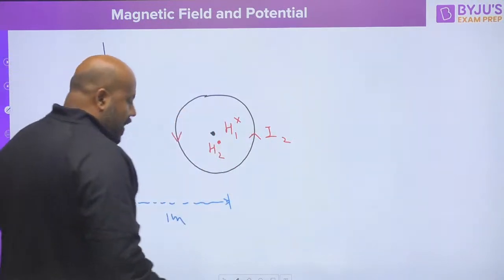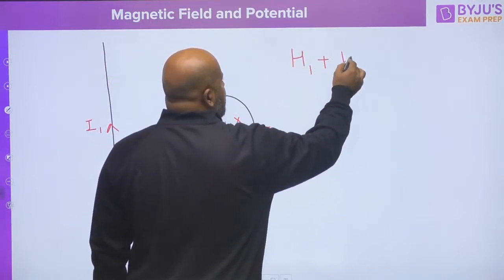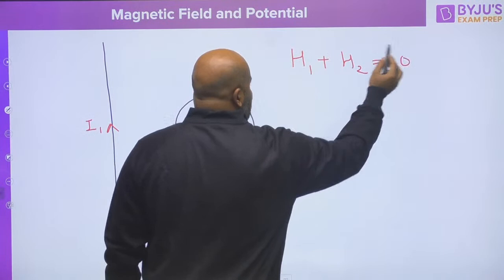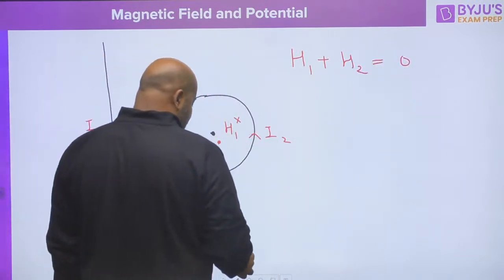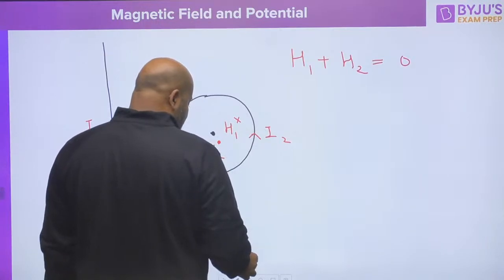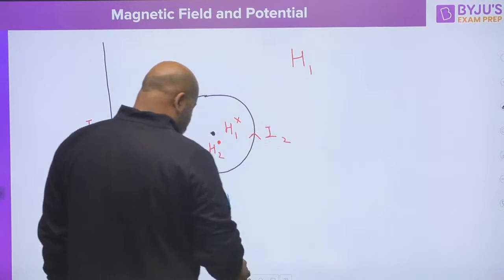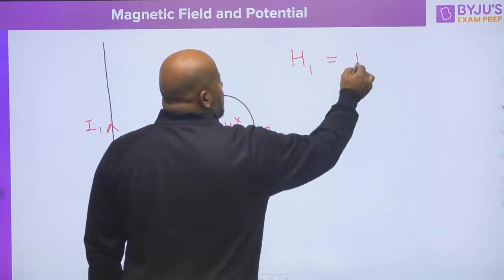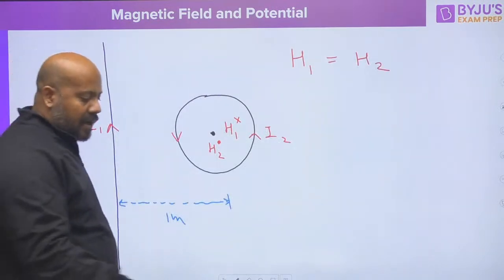So basically you have to write the magnetic fields H1 plus H2 as 0, but because you know they are in the opposite direction, directly you can write H1 is equal to H2 in terms of the magnitude. What is going to be H1?